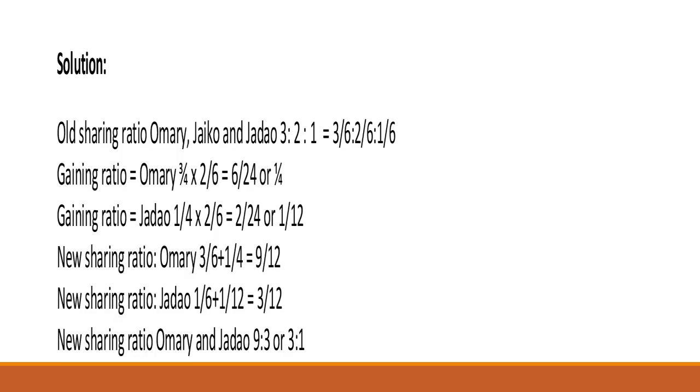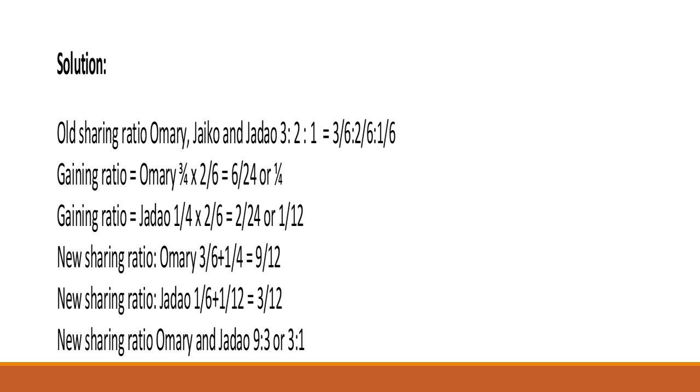The solution: to give us a new sharing ratio for Omari and Jadao. The old sharing ratio of Omari, Jaiko and Jadao were 3, 2, and 1, that is 3 over 6, 2 over 6, and 1 over 6. So the gaining ratio for Omari is 3 over 4, the new sharing ratio, times 2 over 6 that is left by Jaiko, so the gain is 1/4.